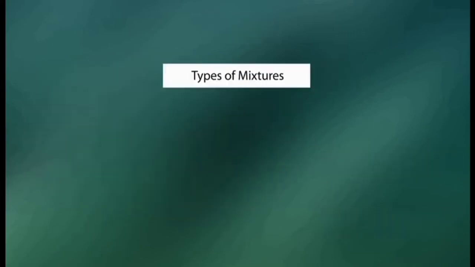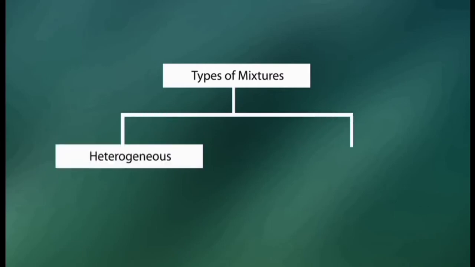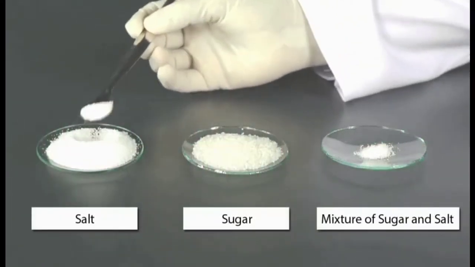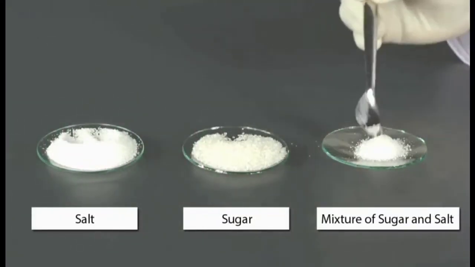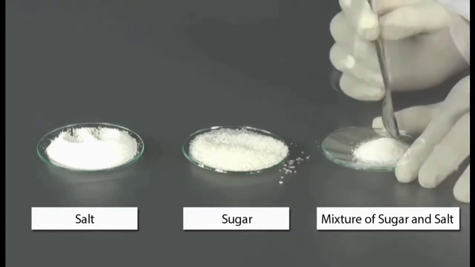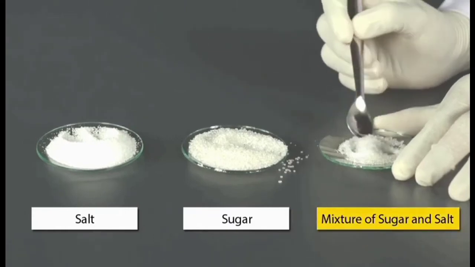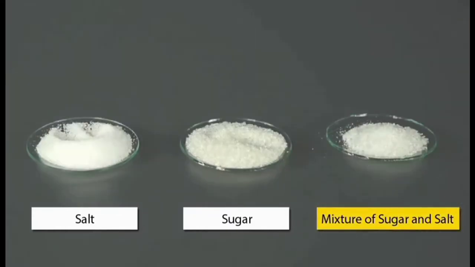Based on the distribution of the particles in the mixture, there are 2 types of mixtures: heterogeneous and homogeneous mixture. A mixture that is not uniform throughout is called a heterogeneous mixture. For example, a mixture of sugar and salt is a heterogeneous mixture because the sugar and salt particles can be segregated based on their color and size.